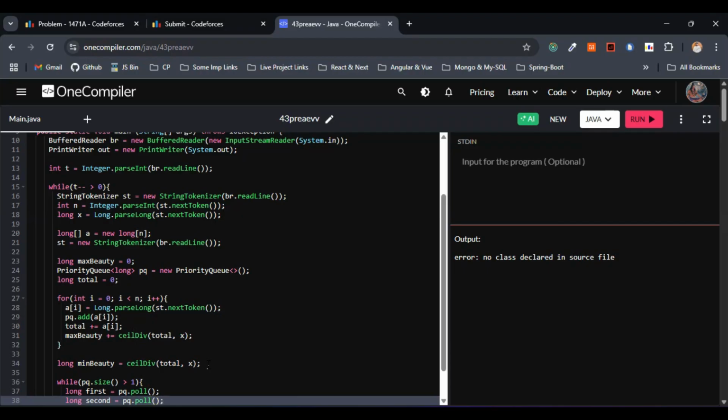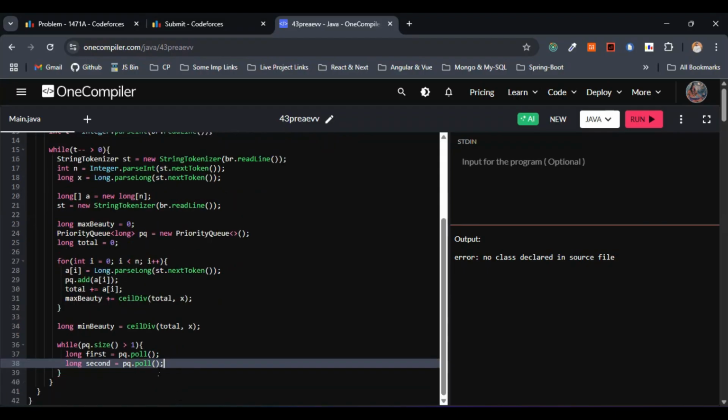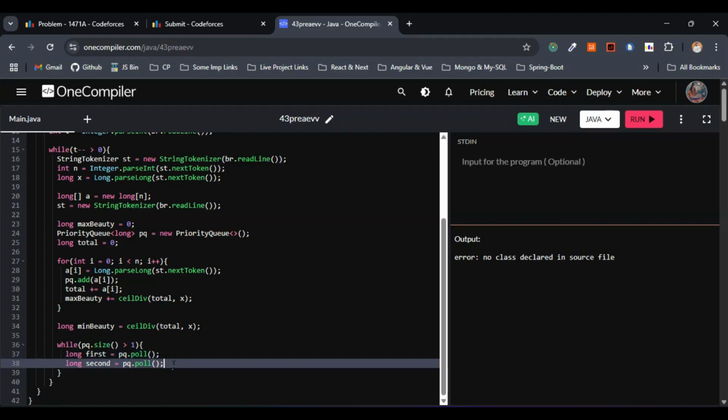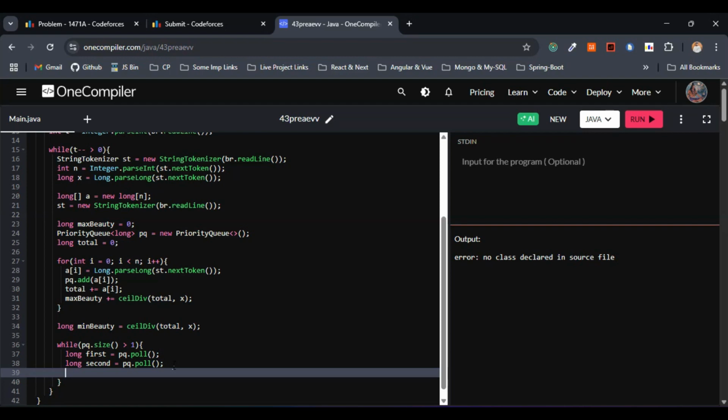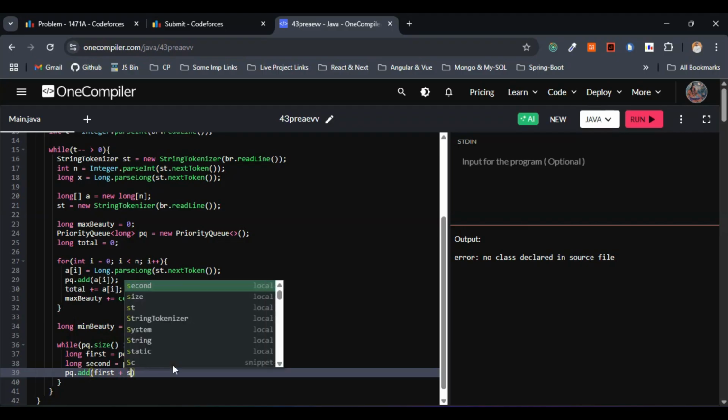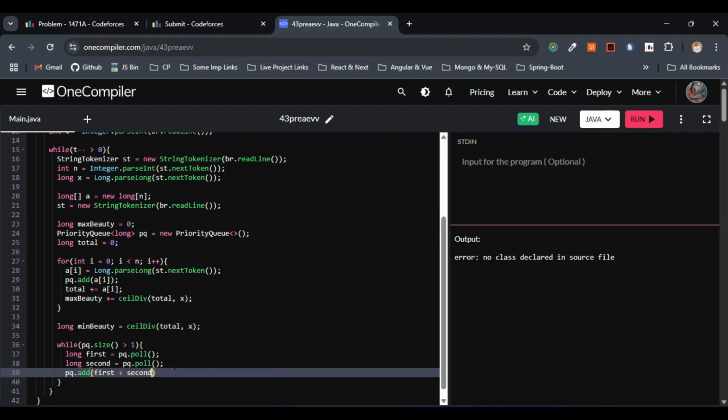We are removing the smallest and we are removing the next smallest. Line number 37 and 38 I'm speaking of, right? First, line number 37, we are removing the smallest and on line number 38 the next smallest. So this is fine, I hope. Next thing is, after removing the smallest and the next smallest, we have to add their sum back to the heap. I'll just make use of the add operation that is provided in Java, and I'll go with first plus second, because we are adding their sum back to the heap, right?